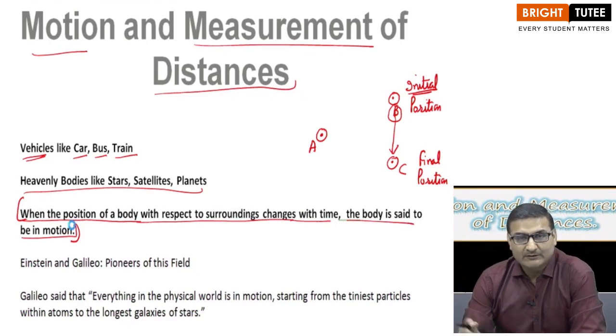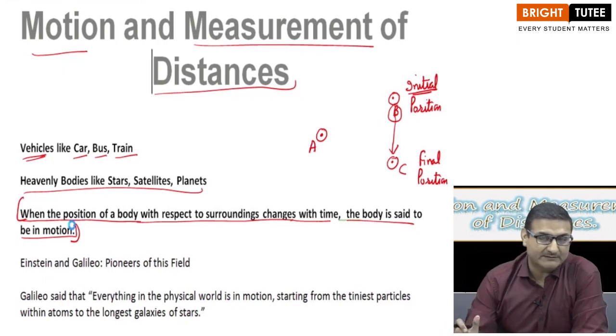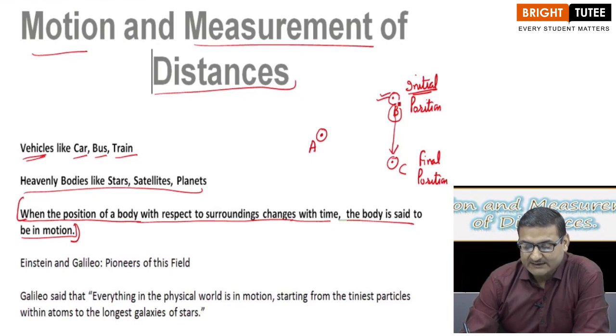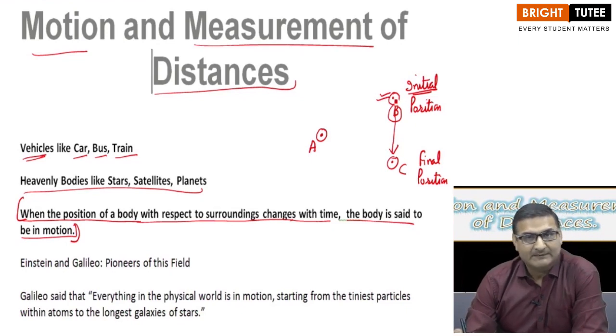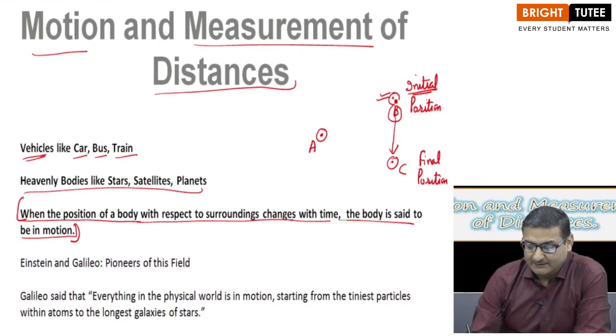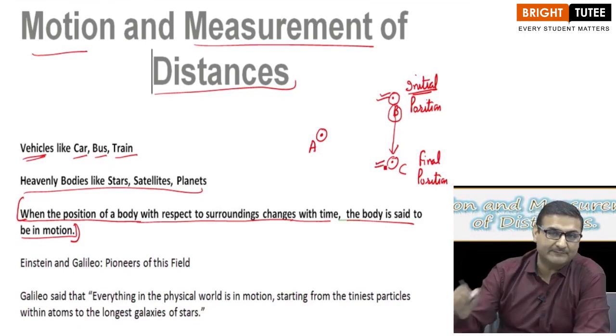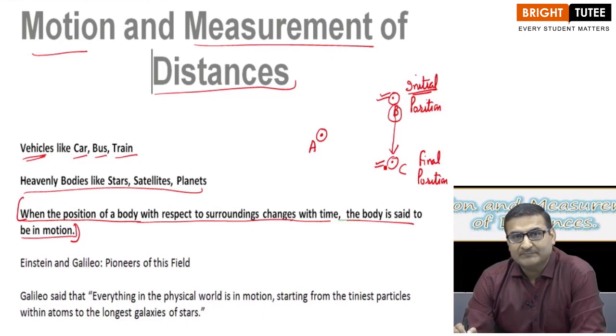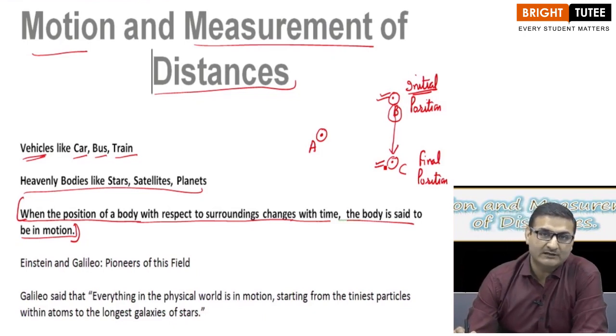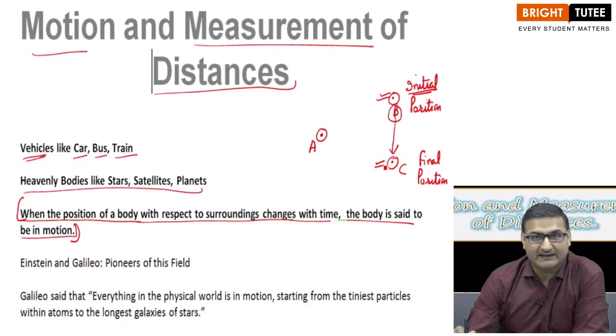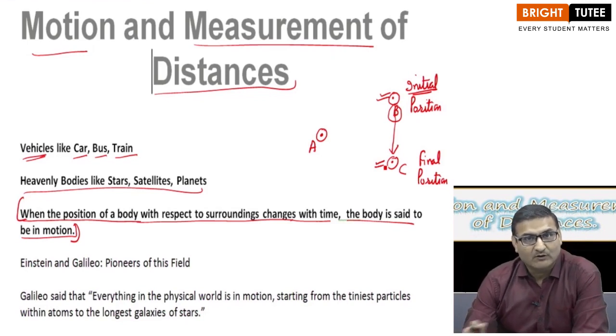Let us try to go into the depth of this particular definition, that initially if the body is at a particular position, but after certain time, if the position changes, if the body is now at a different position, then we say that the body is in motion or the body is moving. Got it? So, all the things around us, we see they are in motion if they are changing their position.